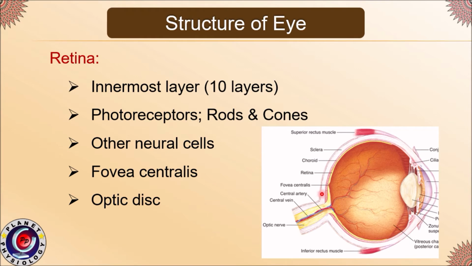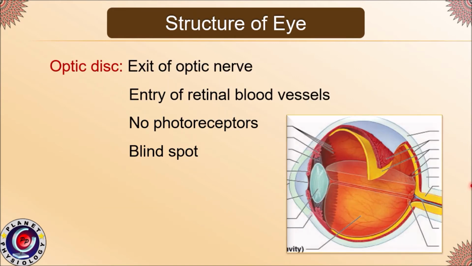Another structure on the posterior aspect of the eyeball but slightly medially is the optic disc. The optic disc is the area from where optic nerve fibers leave the eyeball. This is also the site where the retinal artery will enter and the retinal vein will leave the eyeball.